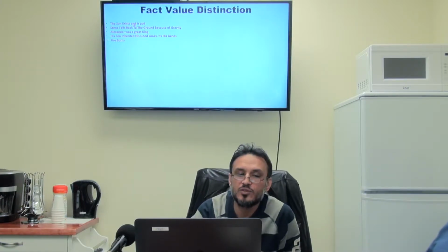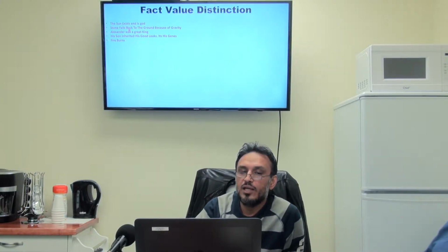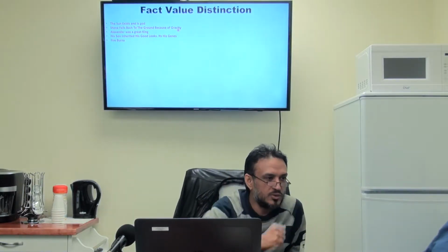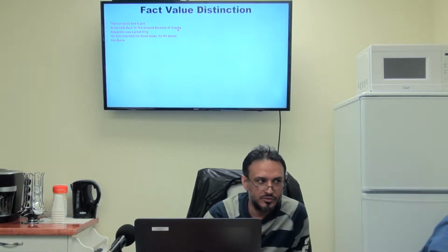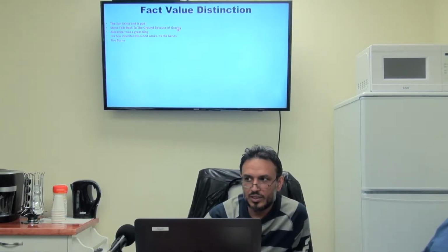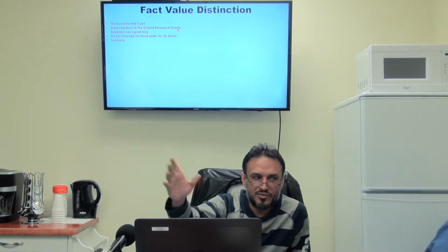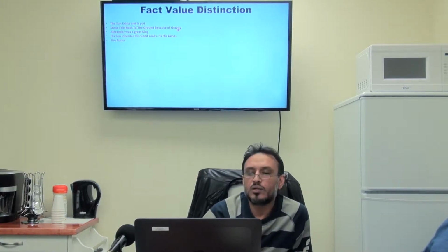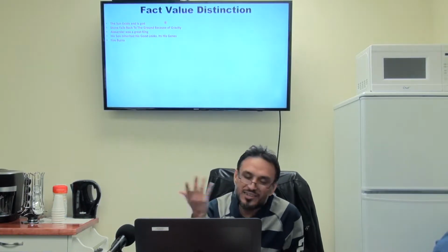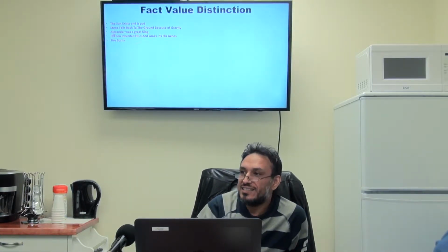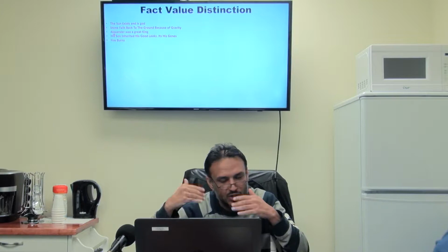Okay, let's move on: a stone falls back to the ground because of gravity. So you tell me, what portion is a fact and what portion is a value? Or is the whole sentence a fact? The whole sentence is a fact. Stone is a fact, falling is a fact, gravity is a fact, ground is a fact. Okay, so the whole thing is a fact. Fine.